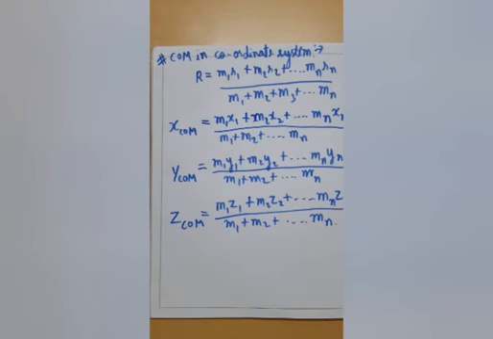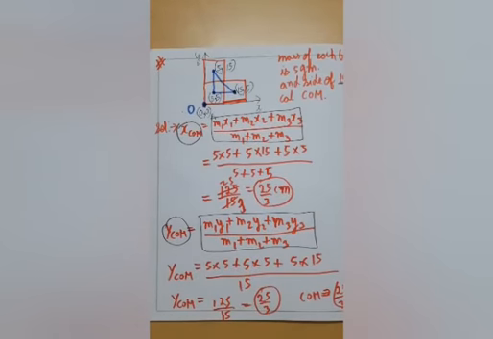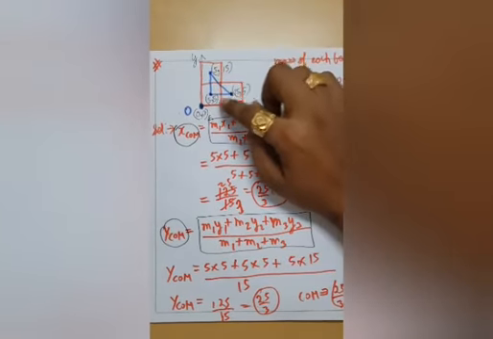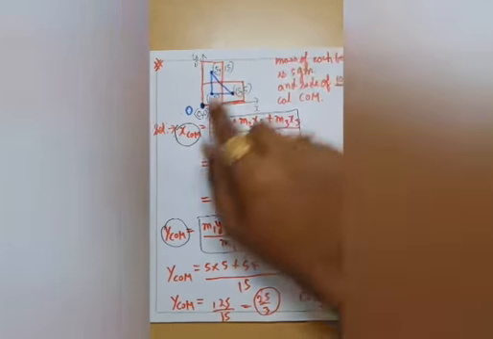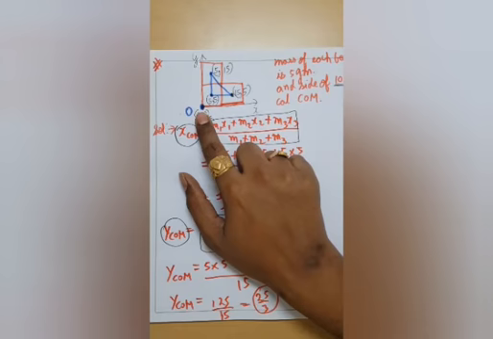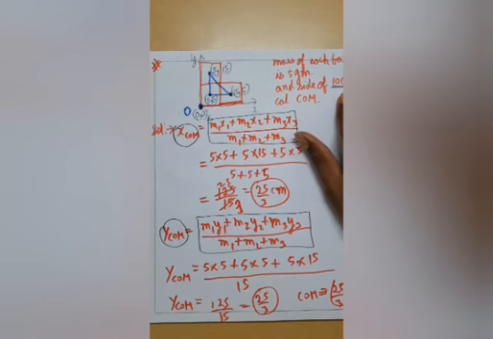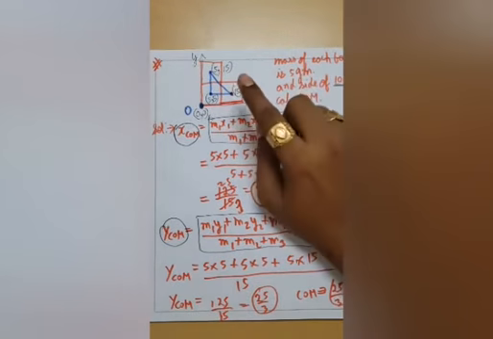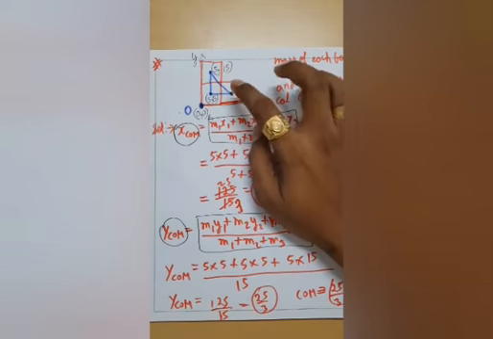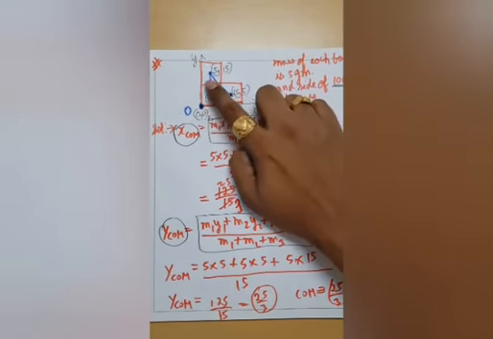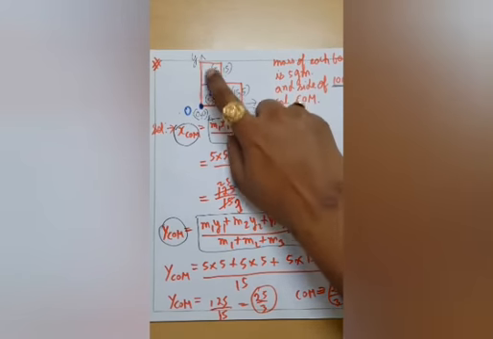On the basis of these expressions, you can try various numericals from your textbook, like we have discussed in the class. For your reference, I am discussing a numerical of center of mass. This is a lamina where there are three boxes, and we are told that this is the origin. It is given that each box is of 5 gram and the side of each box is 10 centimeter. First of all, we will find the coordinates of the centers of those boxes. This is the center of this box, and this box has this center, and this box has this center.